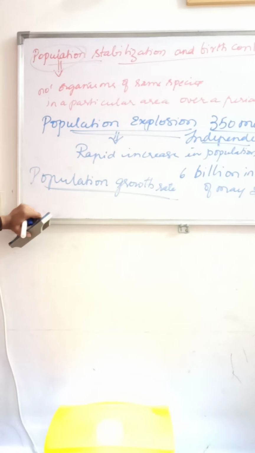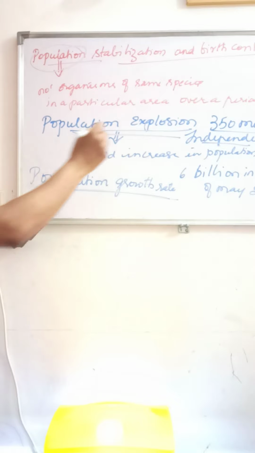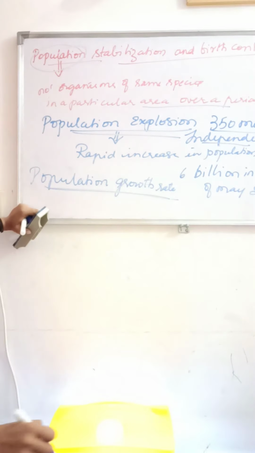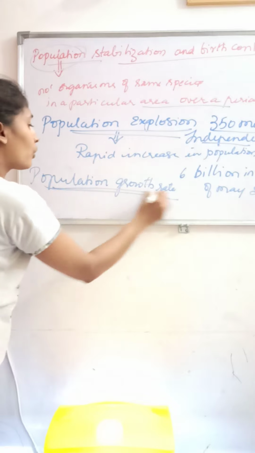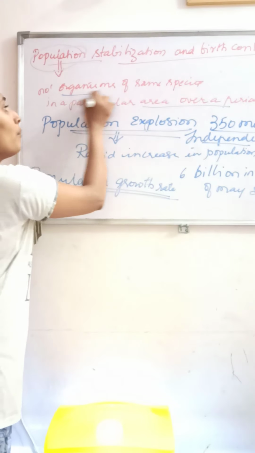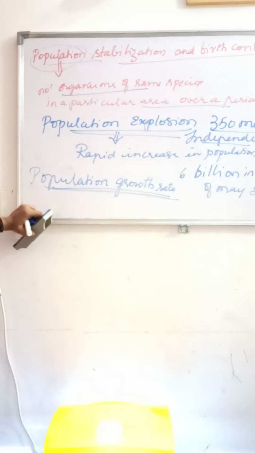So first let us understand what population growth is. Population growth is nothing but the number of organisms of the same species present in a particular area over a period of time. So the population growth rate is the number of species in a particular area over a period of time, with respect to time.